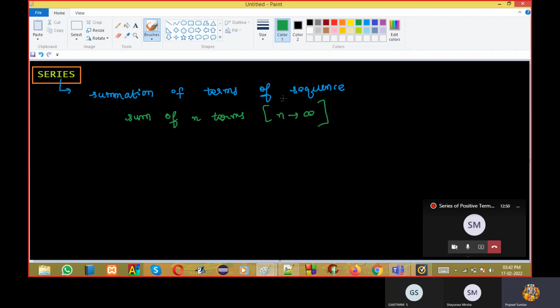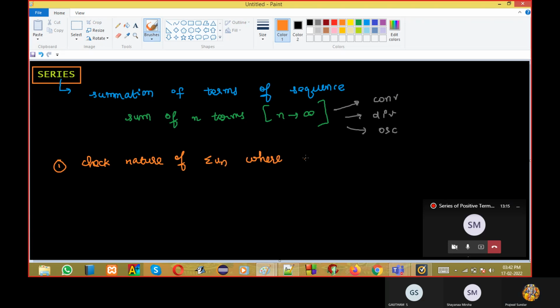For this you will check convergence, divergence, and oscillatory. Yes, oscillatory can come too. I'll give an example to understand. First example, check the nature of sigma u_n, where u_n equal to n.